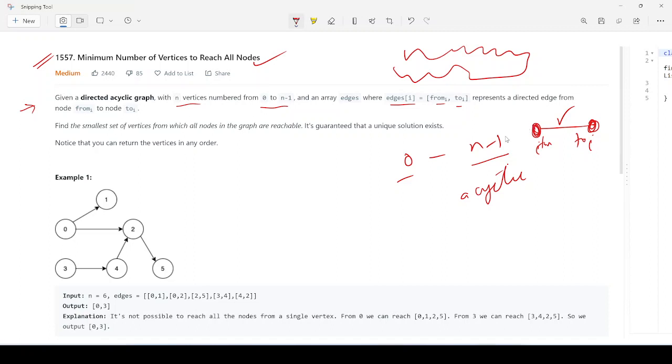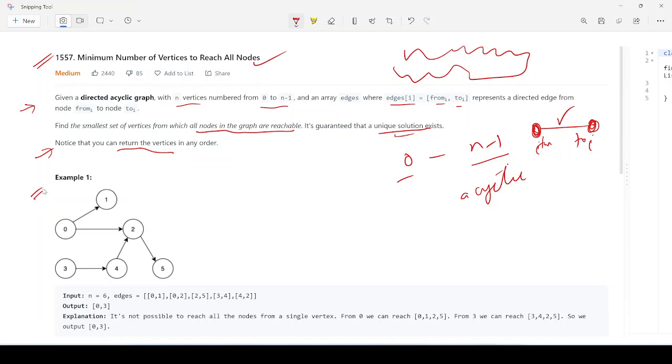Now we have to find the smallest set of vertices from which all the nodes in the graph are reachable. It is guaranteed that a unique solution exists, which means there will definitely be a unique solution. We have to find the smallest set of vertices from which all nodes are reachable. It also says you can return the vertices in any order.